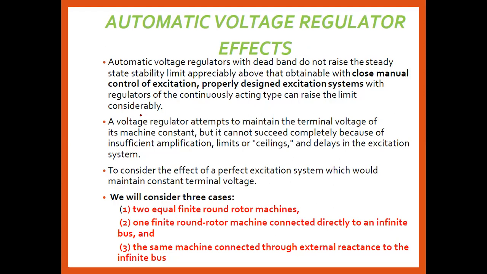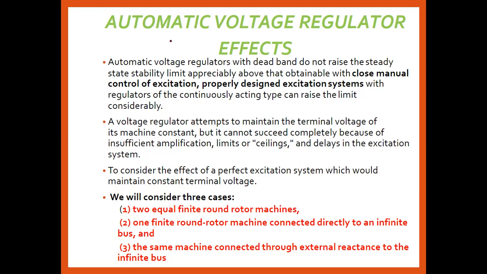Means what? An automatic voltage regulator with a dead band cannot increase the stability limit, compared with close manual control of the excitation or a properly designed excitation system. Whereas a properly designed excitation system with a continuously acting regulator can raise the limit of stability. The voltage regulator attempts to maintain the terminal voltage constant.